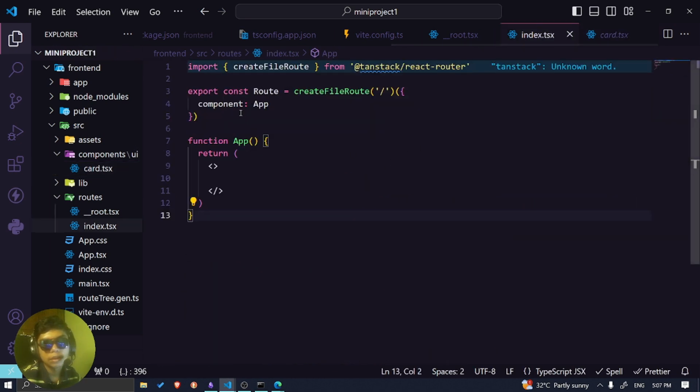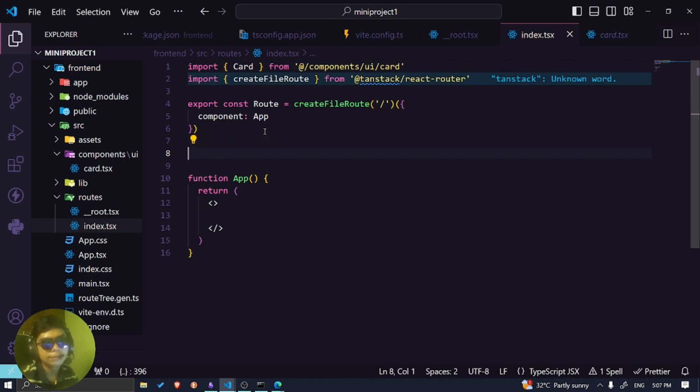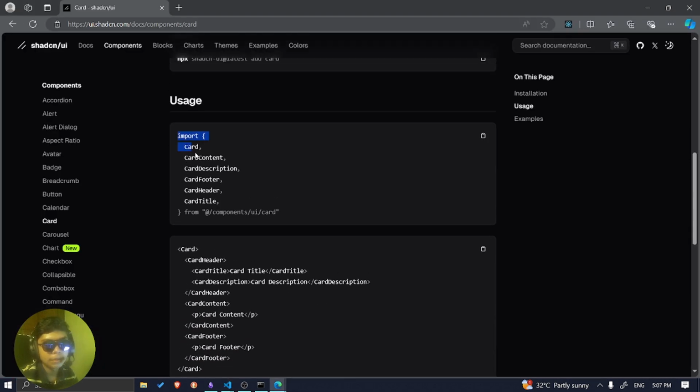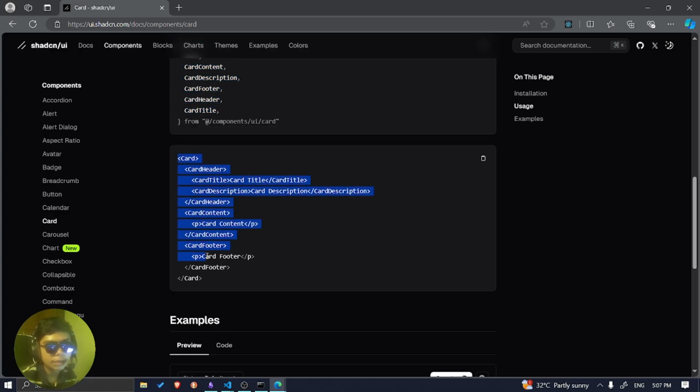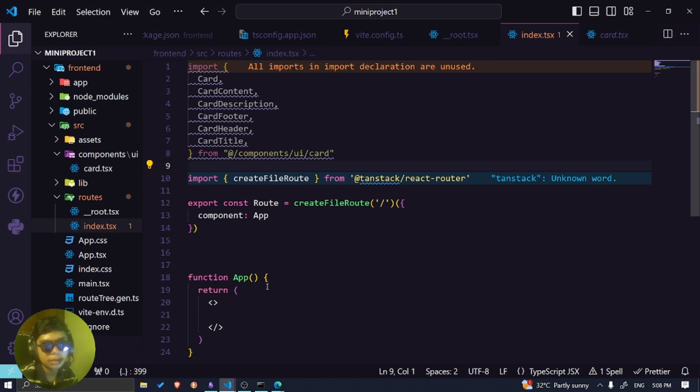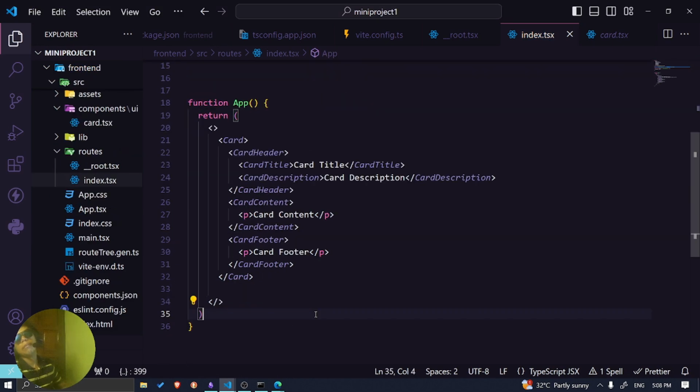Now we can import the card. We're gonna import not just the card, but actually all of this, and then we're gonna take everything here and paste it in. And by the way, the shortcut is basically Control K plus Control F, I think. Control K, Control F, yep, to rearrange the code and make it look nicer. Okay, not to make it look nicer, to make proper indentation. Yeah, that's what I mean.